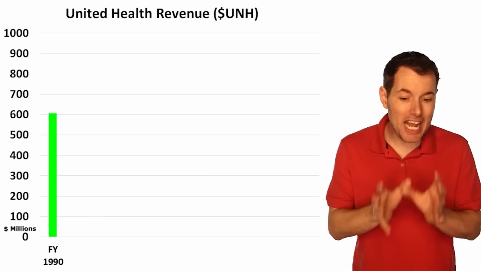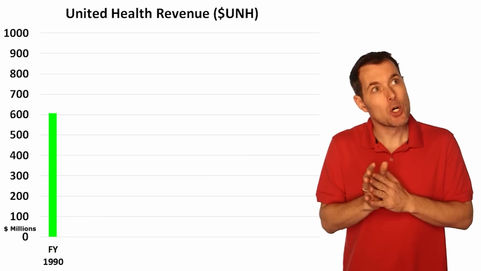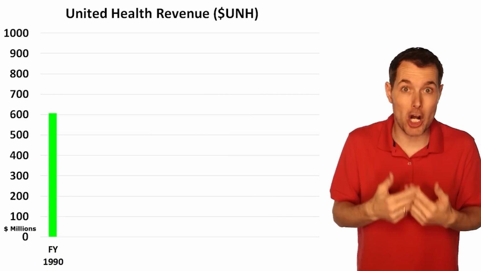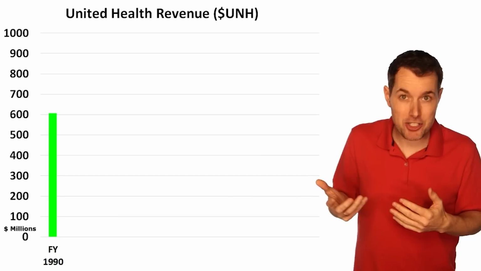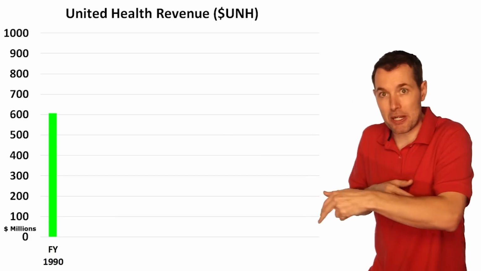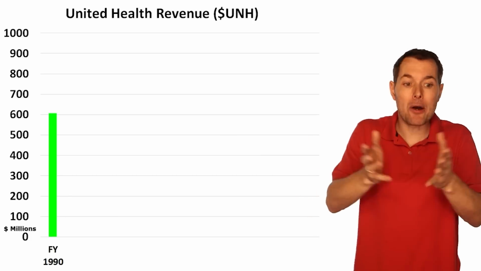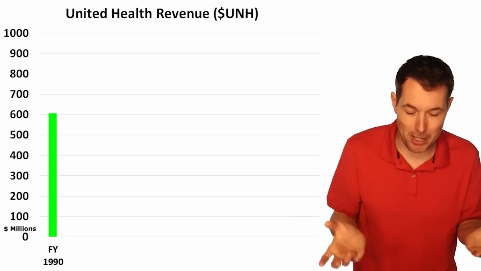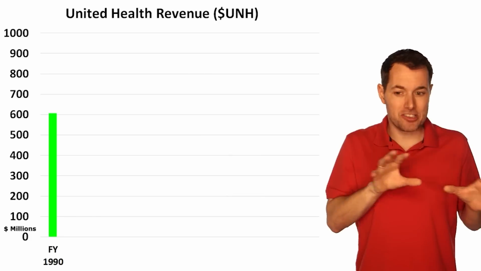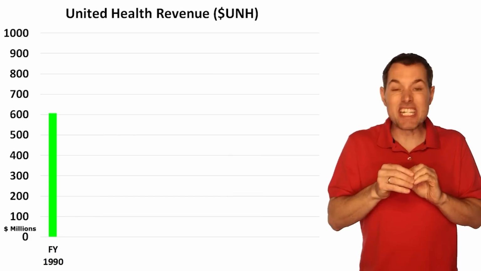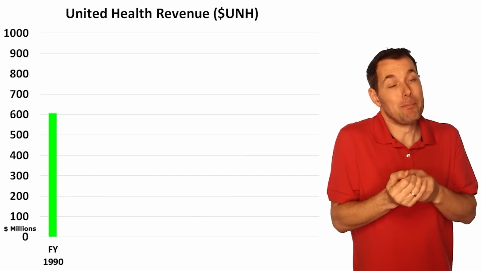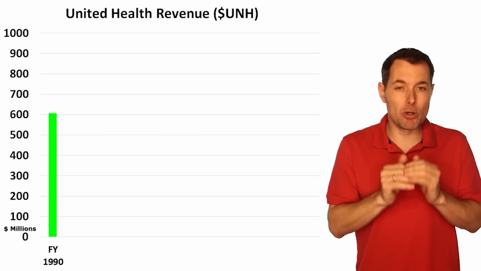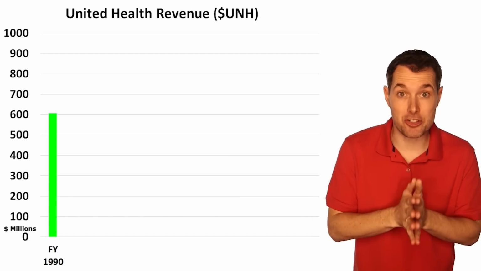So an HMO is essentially an insurance company with, let's call it, limited access. So we would pick a primary care physician. I'd pick my own doctor. And then if I needed a specialist, that doctor will send me to a specialist as long as it's in network. If you go out of network, it gets very expensive. But if you stay in network, it's supposed to be a more affordable insurance type of program. So I think that's important just to point out what that is. This is a slightly niche form of health insurance, big in the United States. I don't know if it's quite as big around the world, but either way, let's roll forward with some of the acquisitions that they've made.